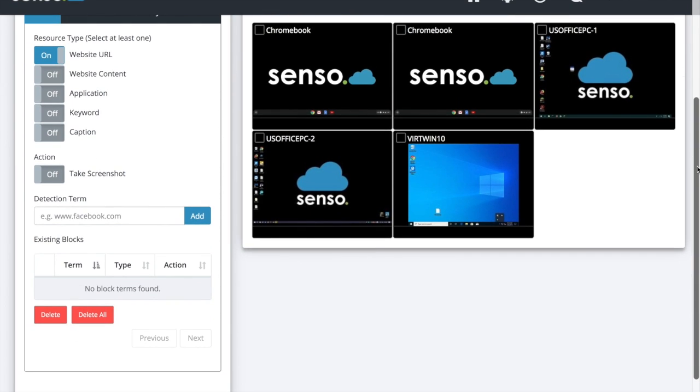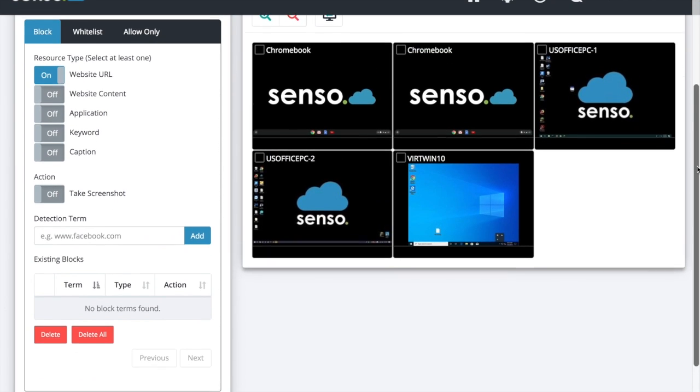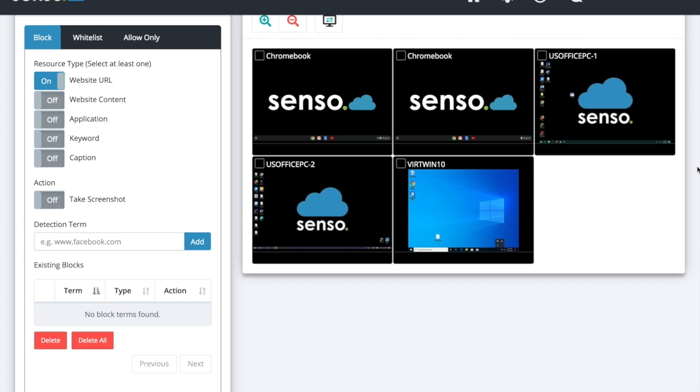So with the block resources, you will be able to work in conjunction with your content filter and block website URLs. You can grab screenshots of this information off your devices, block content, application, keyword, caption. Take the screenshots on there. You see the detection terms, and below that where it says existing blocks, that's where you're going to be able to see the blocks that you have put in there.